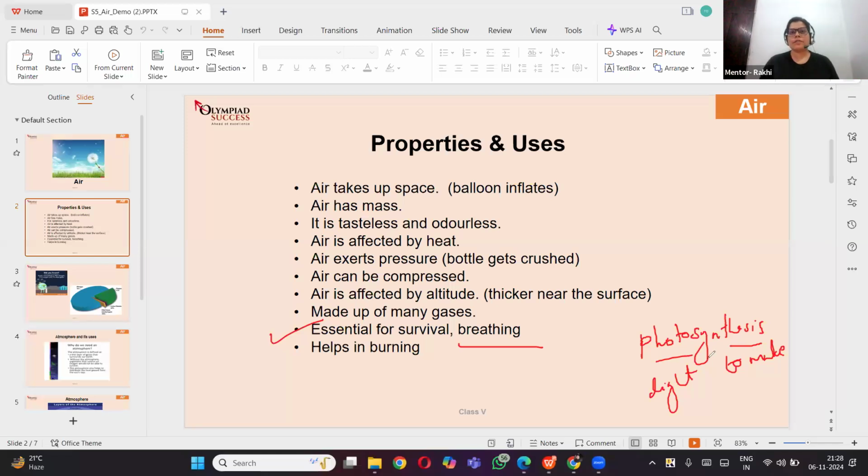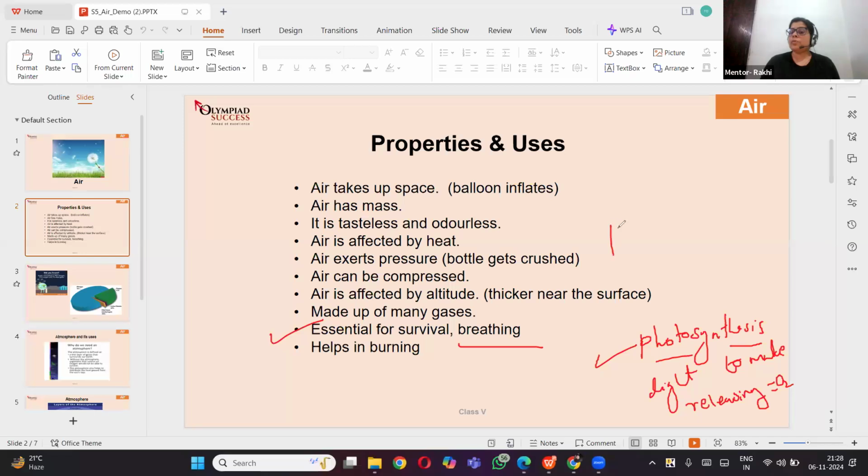Sanvi, if I ask you, do you breathe? Then what you will say? Yes. And if I say, Sanvi, do you digest food? Then what you will say? Yes. So Sanvi is doing, in fact, many processes together, right? So same the plants. Plants are also doing many processes together. They are doing photosynthesis, and while doing the photosynthesis, they are releasing oxygen, right?